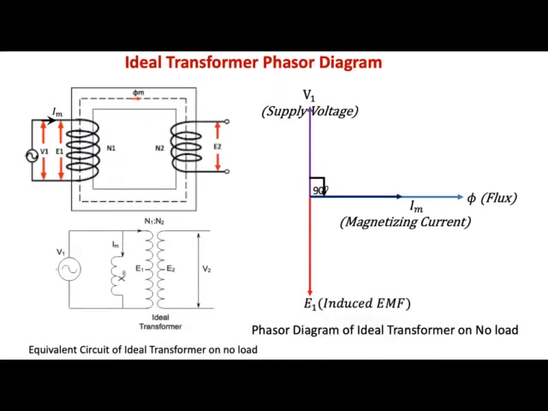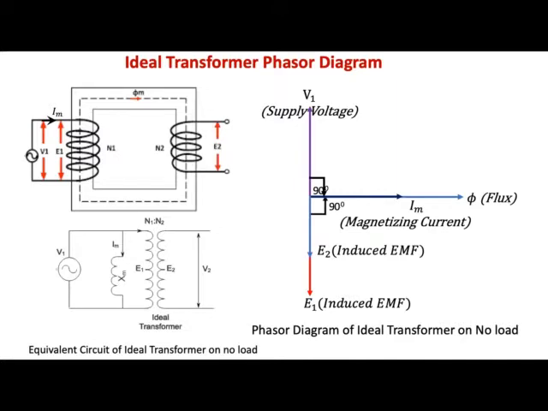Now, after this, we'll have the induced EMF, and we have seen in the equations when we derived the transformer equation that the induced EMF lags the flux by 90 degrees. So E1 will lag the flux by 90 degrees, and even E2, the induced EMF on the secondary side, will also lag the flux by 90 degrees.